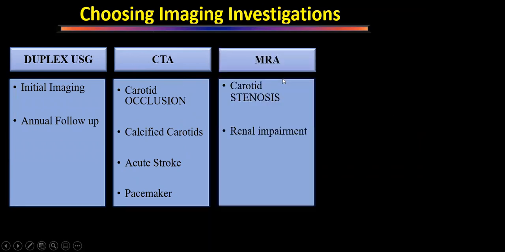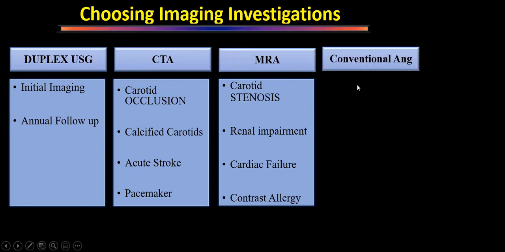When to choose MR angiogram? Whenever we have stenotic lesions. This is mentioned because in occluded lesions, if we have found occlusion on ultrasound or CT angiogram, MR angiogram is not useful, because there it will be a problem. Any patients who have renal impairment, cardiac failure or contrast allergy, in those patients MR angiogram.